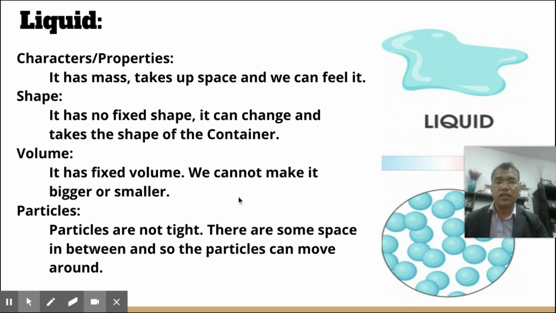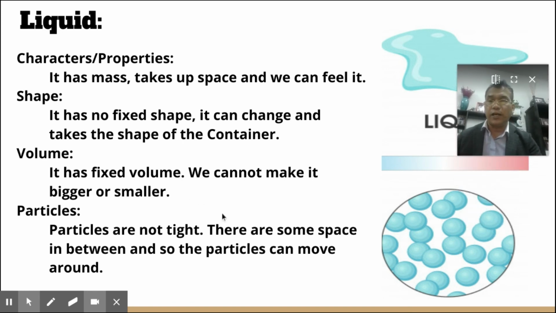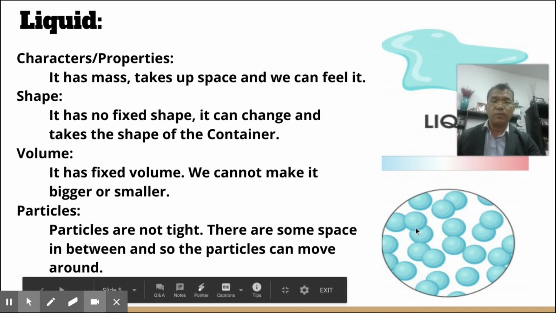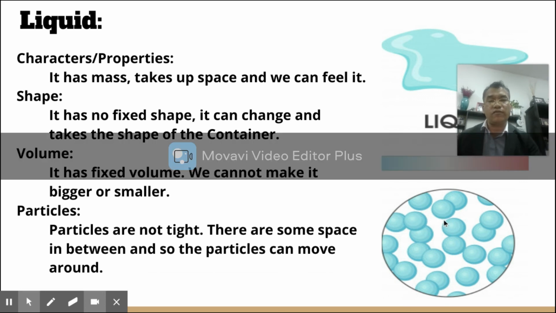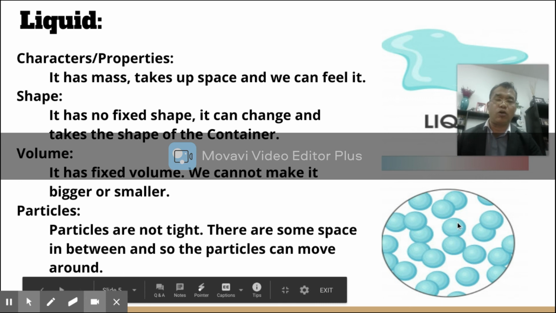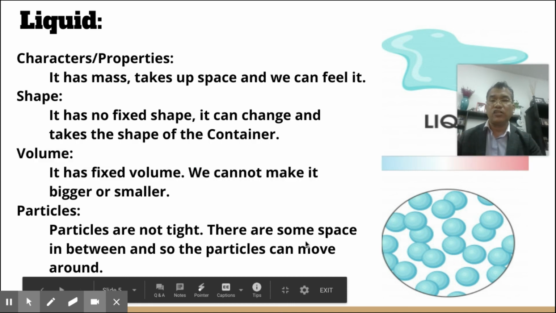Now, let's see the particles in a liquid. See the particles here. They are not like gas, with very many spaces, nor like the solid, very tight. It's in between gas and solid, right? There are some spaces here. The particles are not tight. There are some spaces in between, and so the particles can move around. Okay, so that is a liquid.